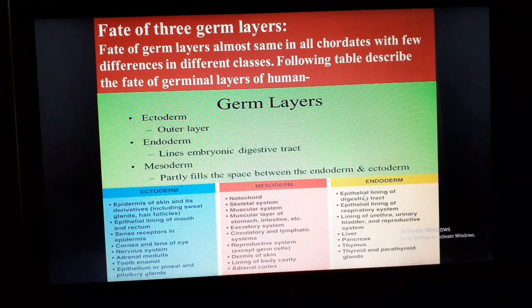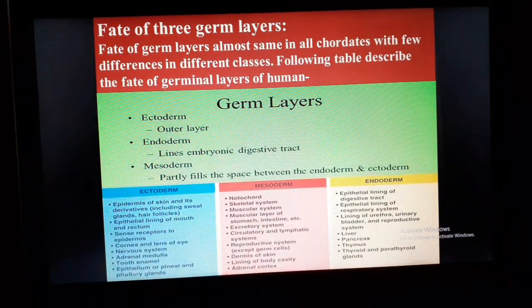Endoderm means the inner part of the three germ layers: epithelial lining of the digestive tract, epithelial lining of the respiratory system, and liver, pancreas, thymus, thyroid, and parathyroid glands. So students, this is very important for us. It can appear in our exam as question C or D, that means 3 or 4 marks.